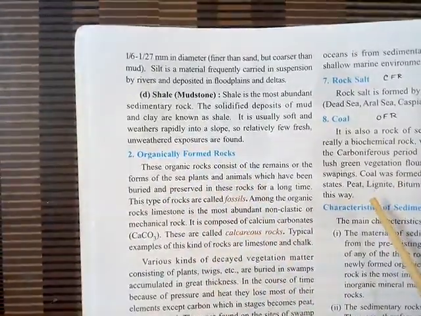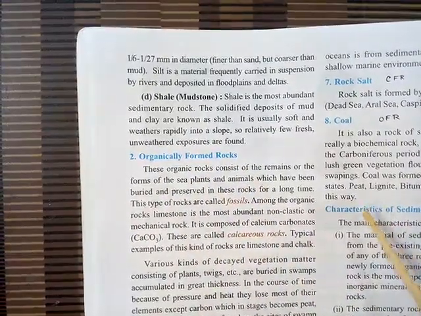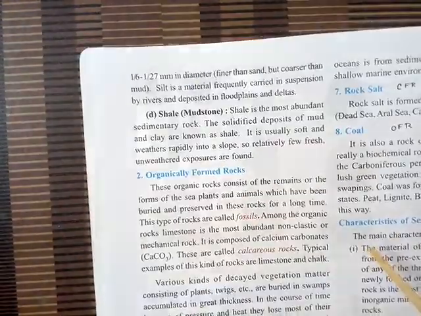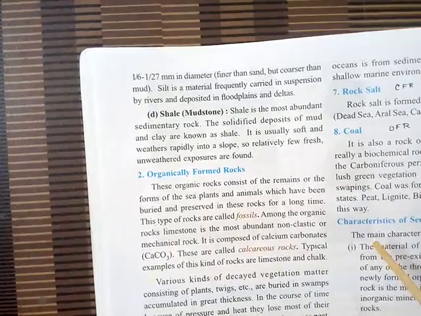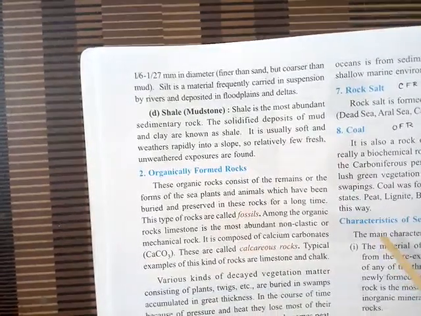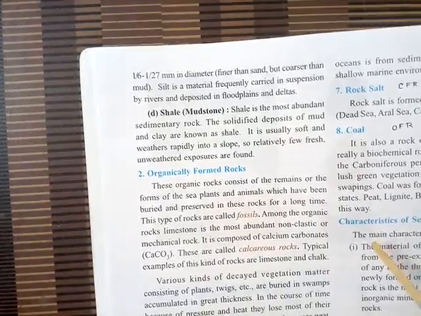Now how are they formed? During the Jurassic age, there were large animals, and all these animals were buried because of some activity, as I explained in the previous class, because of a comet which struck the earth.